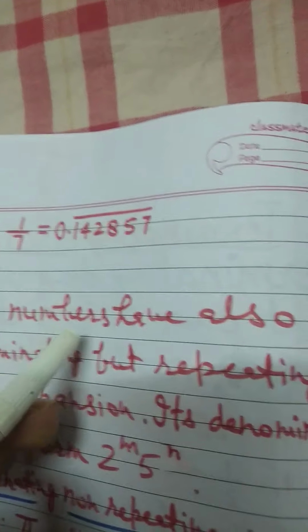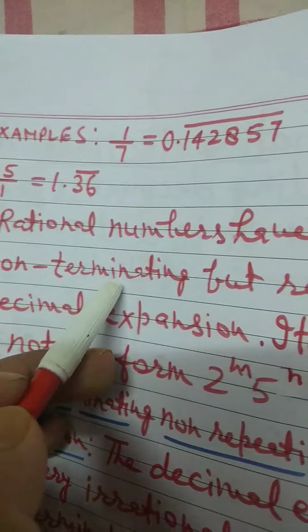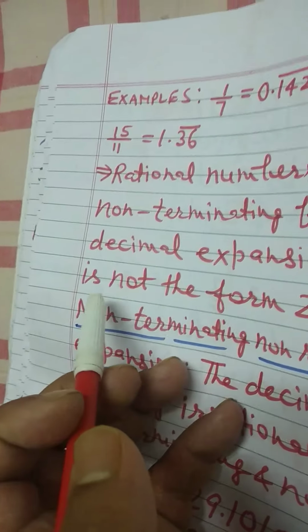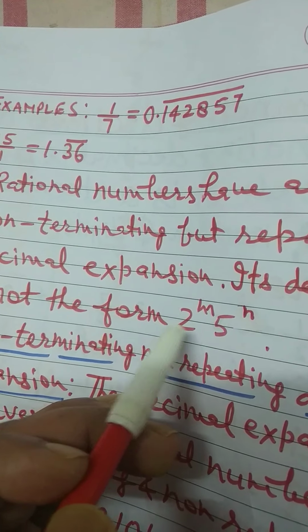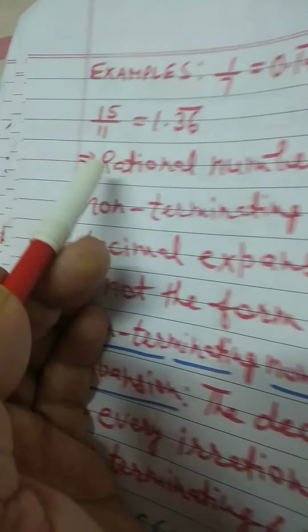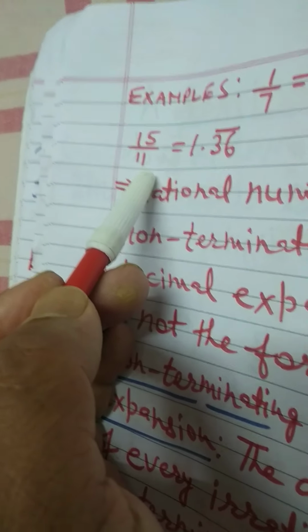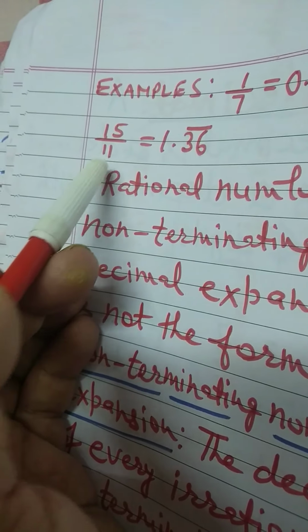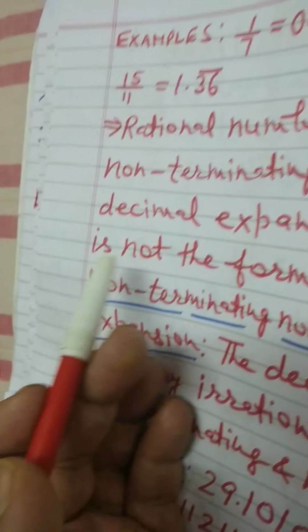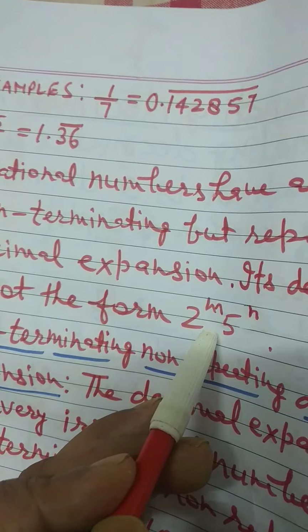This implies that rational numbers also have non-terminating but repeating decimal expansion if its denominator is not of the form mth power of 2 into nth power of 5. In a fraction 15 by 11, the value of the denominator is equal to 11. Hence, its denominator is not of the form mth power of 2 into nth power of 5.